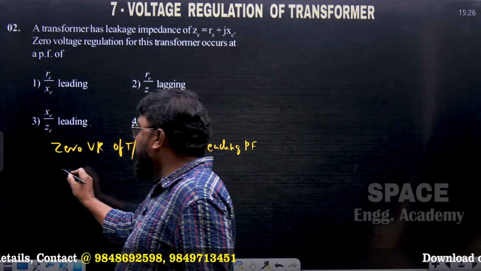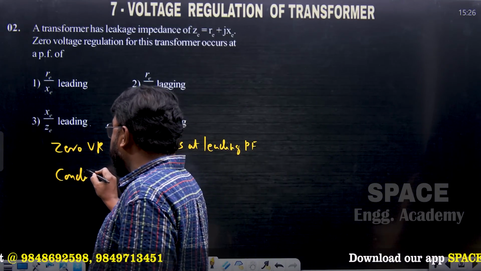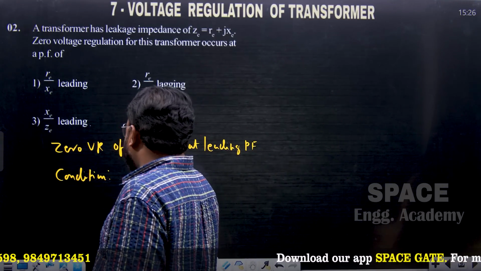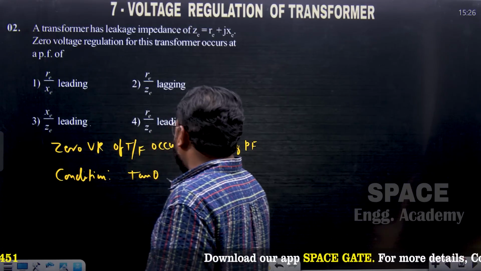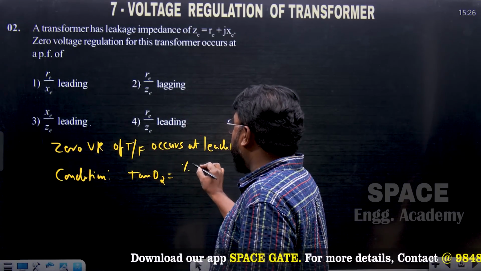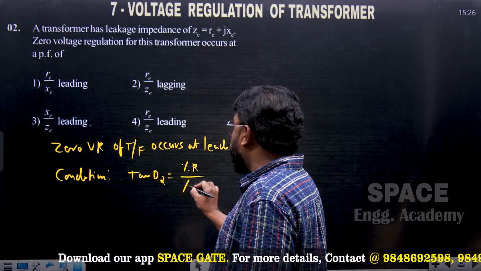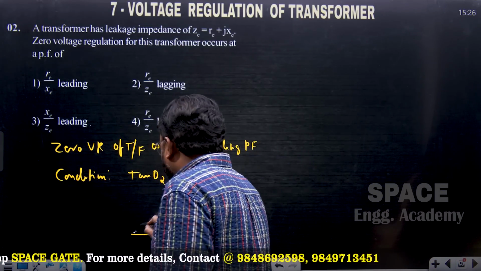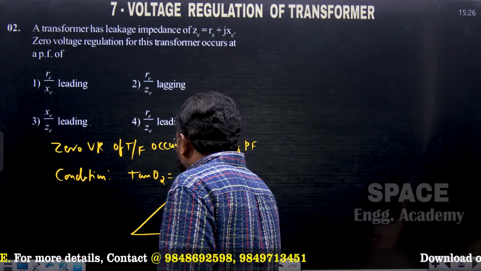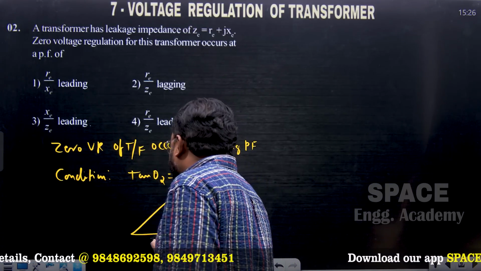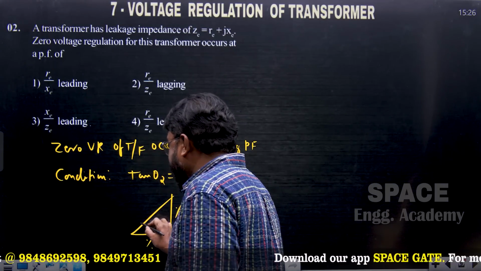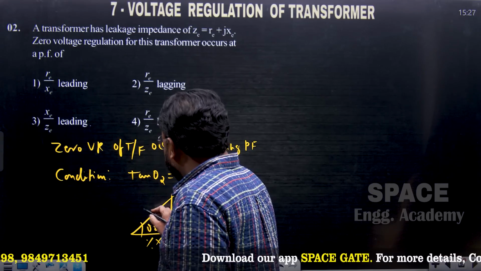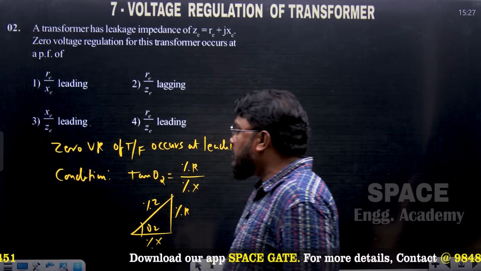And what is the condition to get zero voltage regulation? The condition is tan theta 2 equal to percentage R divided by percentage X. From this condition we can draw the triangle. The opposite side is percentage R, the adjacent side is percentage X, and the hypotenuse is the percentage impedance of the transformer.